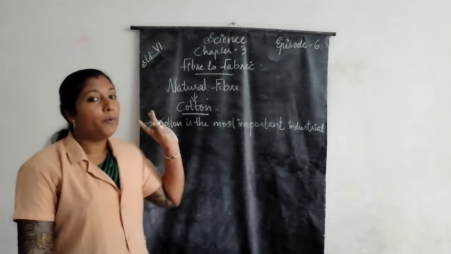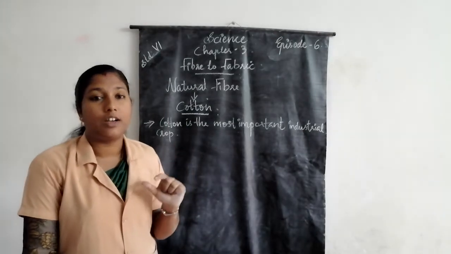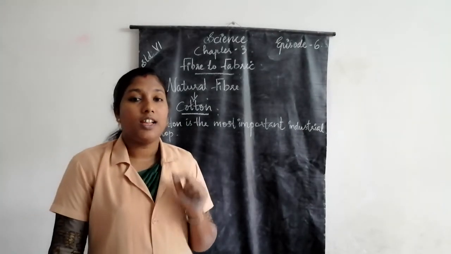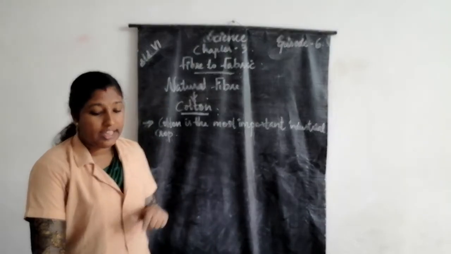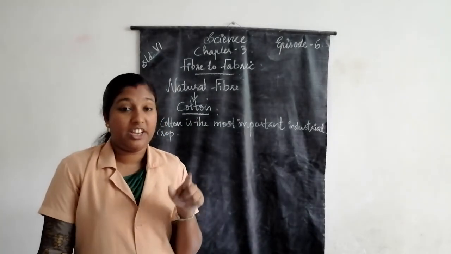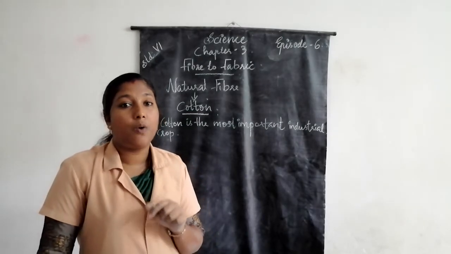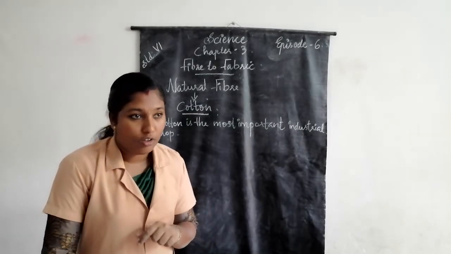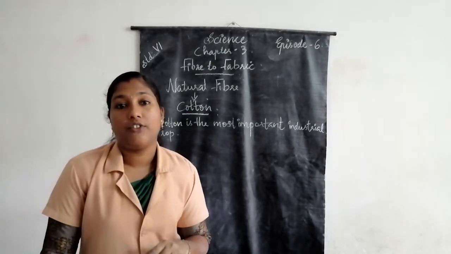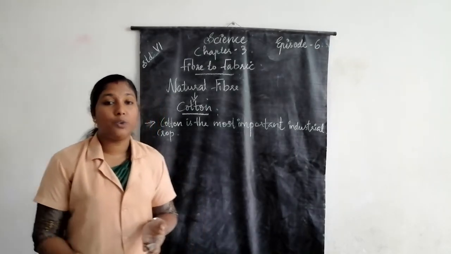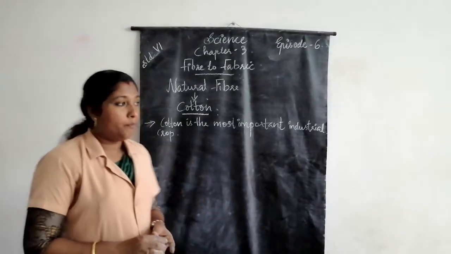Cotton is the most important industrial crop in India. India was the proud inventor of cotton clothing. Cotton has been used since 1800 BC.